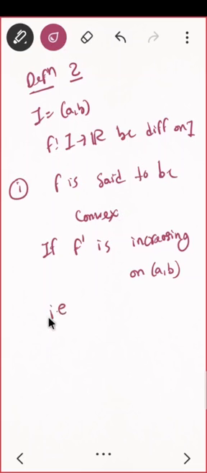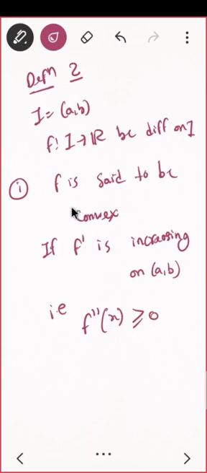If your function is increasing, what is the condition in terms of derivative? Yes, that is f dash positive. Do you remember? If your function is increasing, f dash of x is positive. So can I say this? If f dash is increasing, what should be my condition? f double dash of x is positive. Correct?